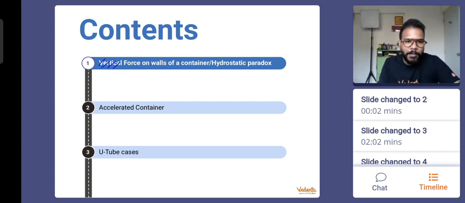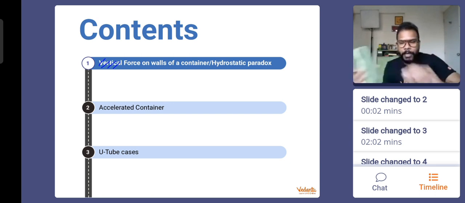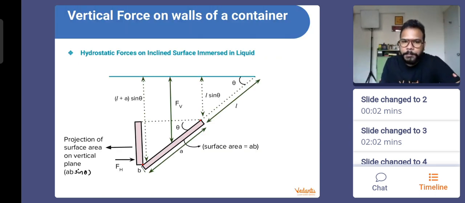Okay, so everyone, let's first speak about what happens if inside a liquid you do not place an object like this, you rather place it like this, making an angle. So now what will be the value of the force applied by the liquid pressure on this, right, everyone? So first of all, let's have a look at the diagram here. Okay, let me first simplify the diagram for all of you to understand what is happening here.